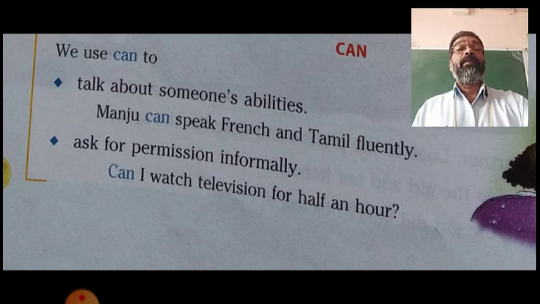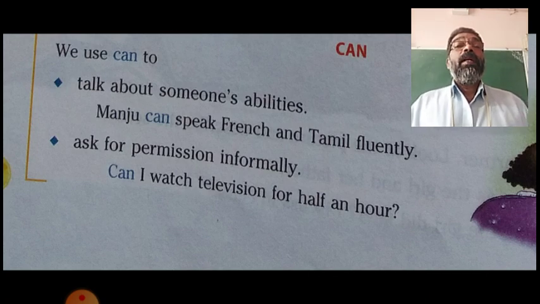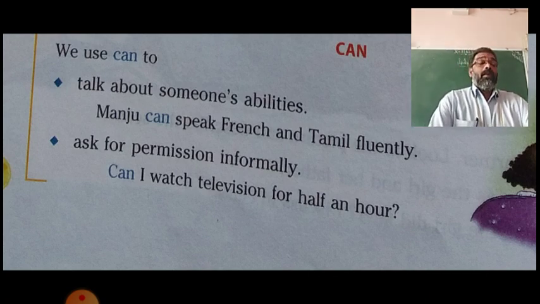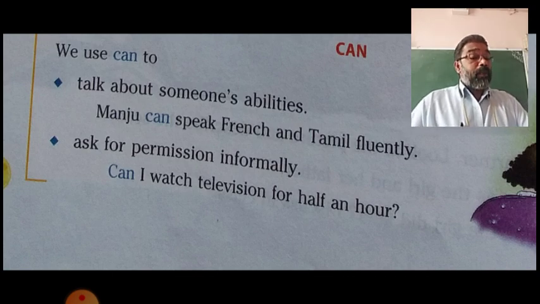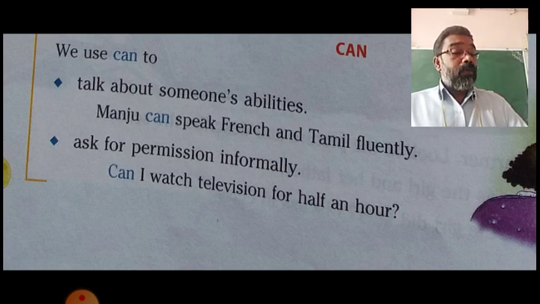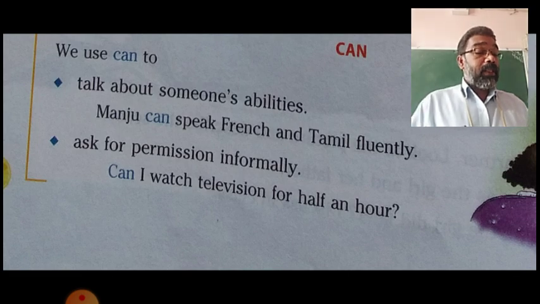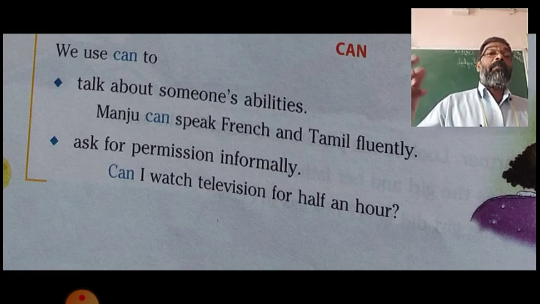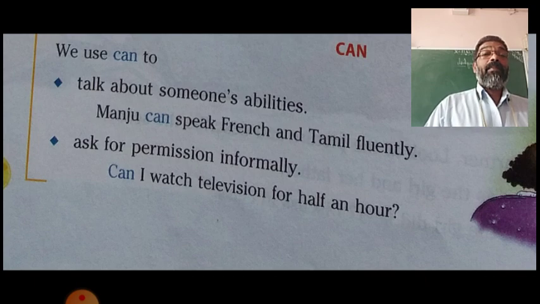Now can. Can has many functions. It is used to express someone's ability. As in the example, Manju can speak French and Tamil fluently.